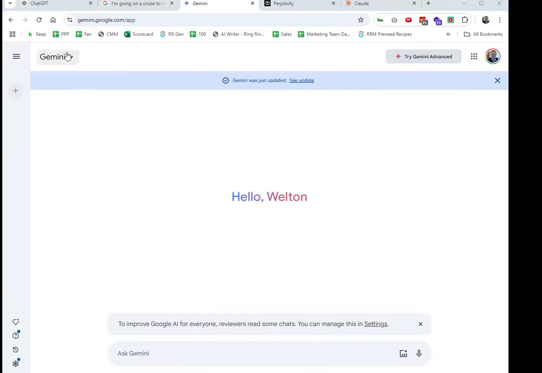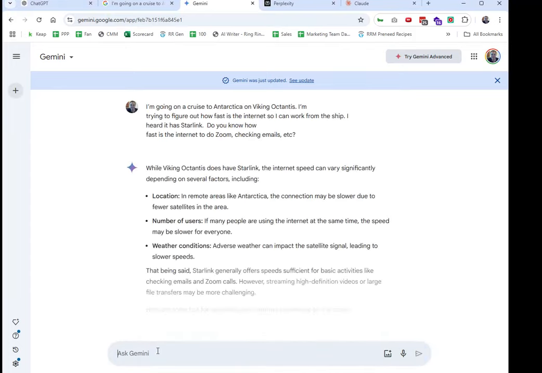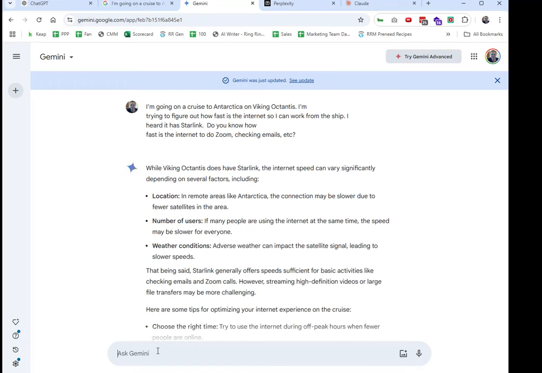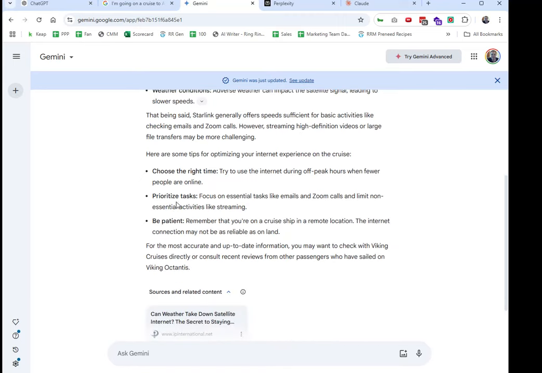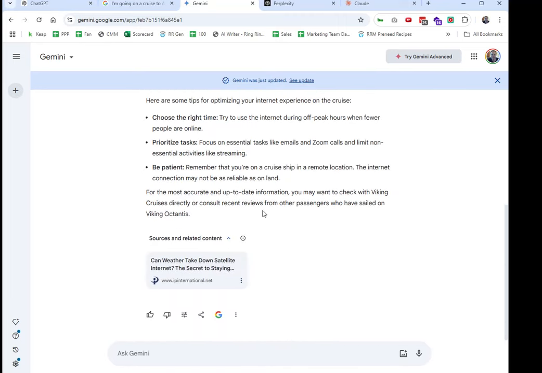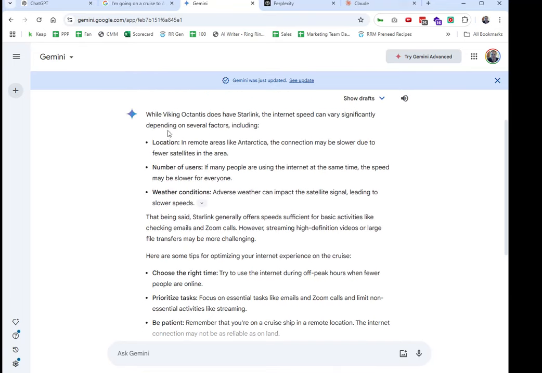So I'm actually going to switch over to Google's Gemini tool and ask it here. Technically, Gemini should be pretty powerful because Google basically indexes the whole wide web. Well, Viking does have Starlink, and it varies by location, number of users, and weather conditions, obviously. But again, it still does not tell me exactly whether it's going to be stable.